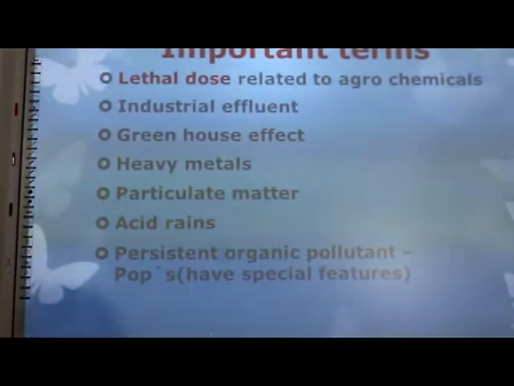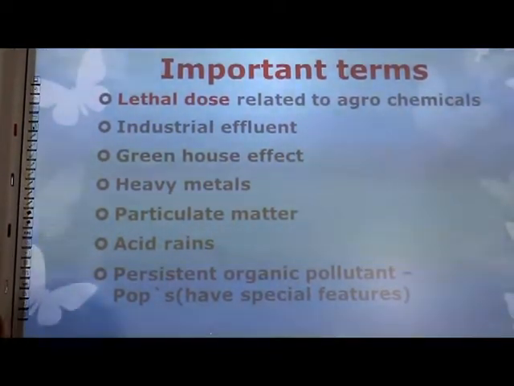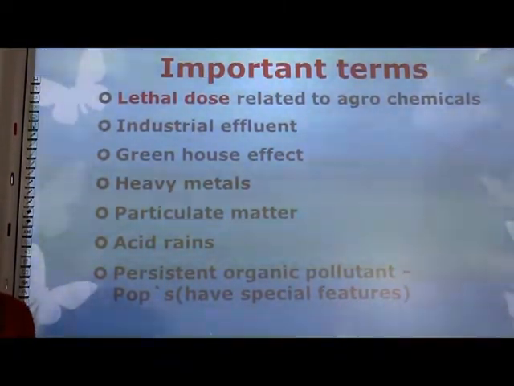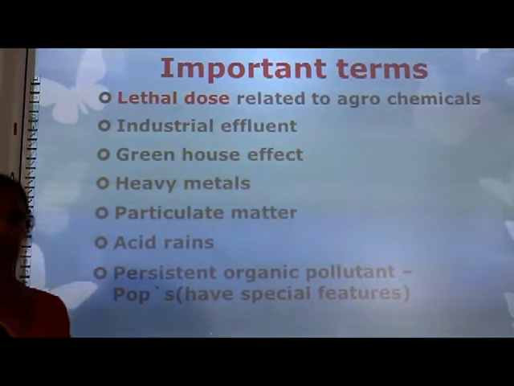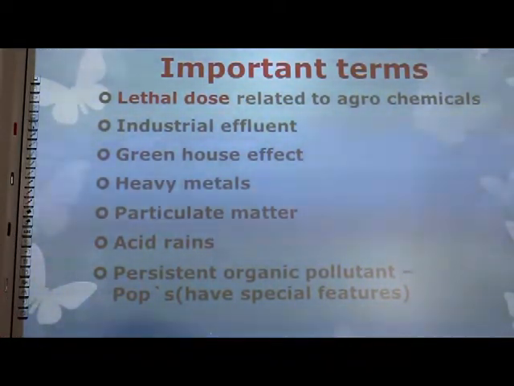Okay. Now, in this lesson, we are going to discuss several important terms. Let's see what those terms are. I mention a few of them. First, it is given as lethal dose related to agrochemicals. What is lethal dose? If you use a chemical substance as a pesticide, the amount that we use to destroy 50% of the pests, half of them, we call that the lethal dose.